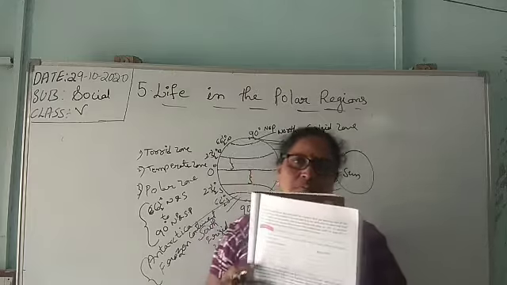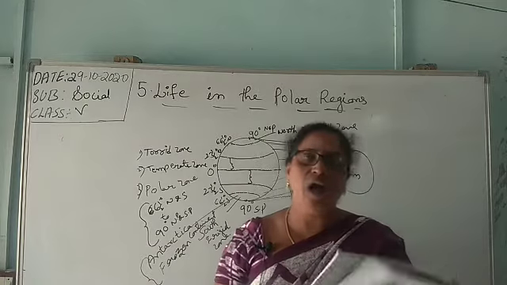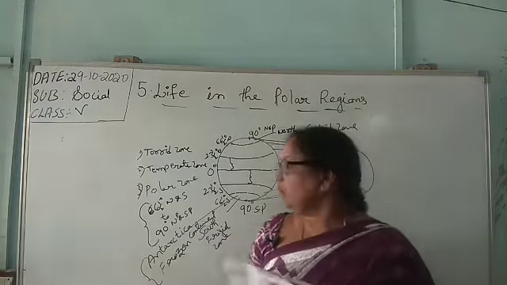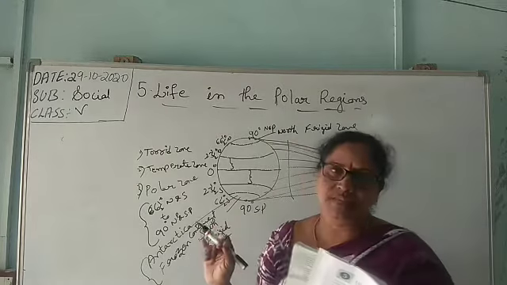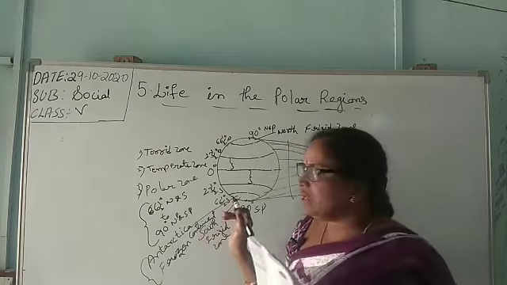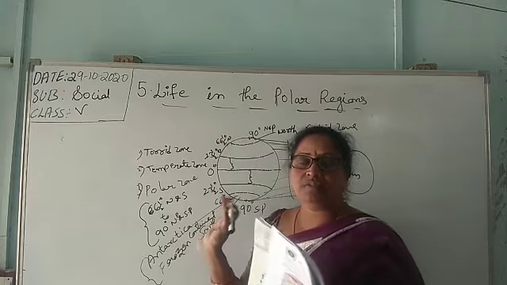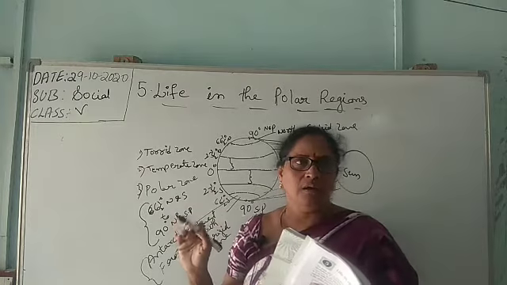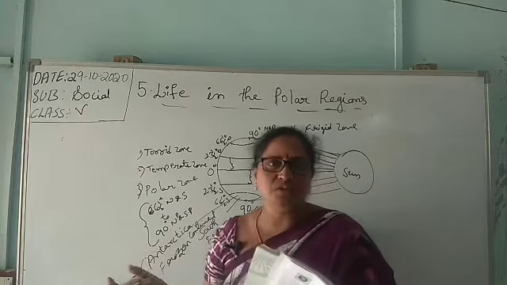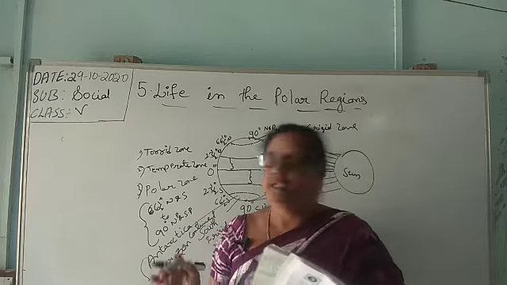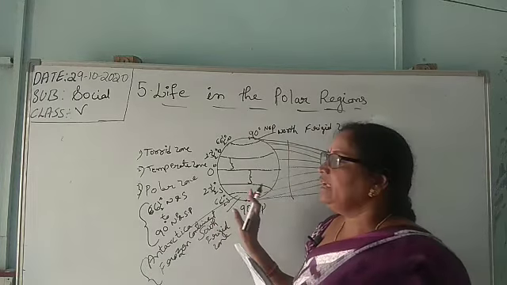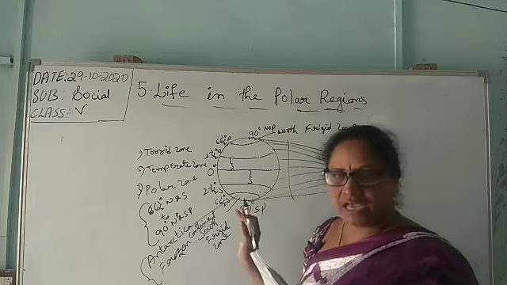Okay, children? And how is the climate in this place? Always these places are frozen with ice because there is no sunlight. If there were sunlight, it would melt, but there is no sufficient sunlight in these places. It is always frozen with ice.